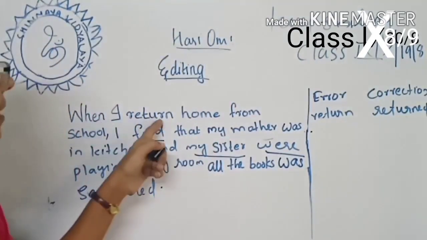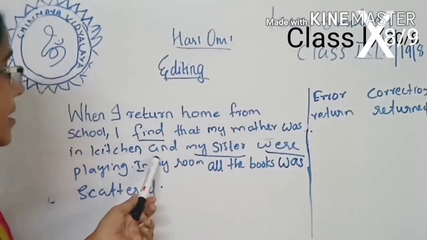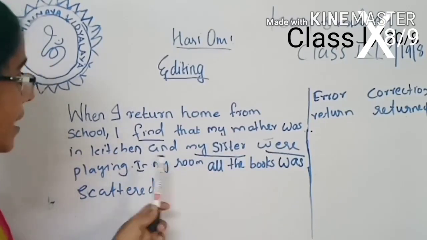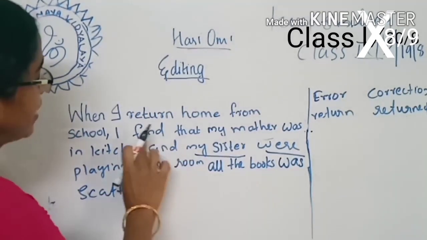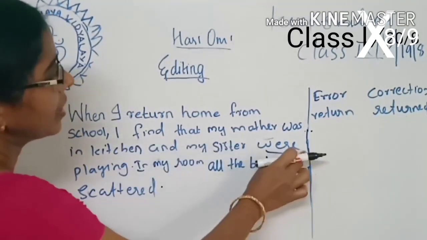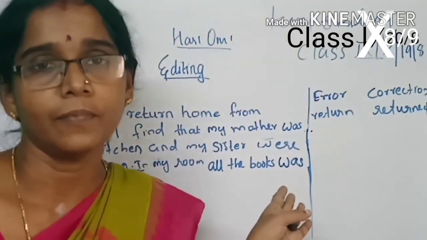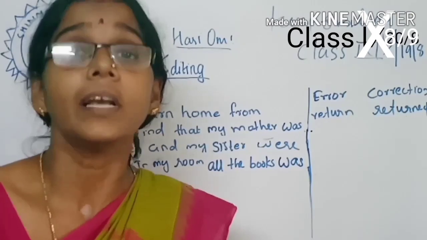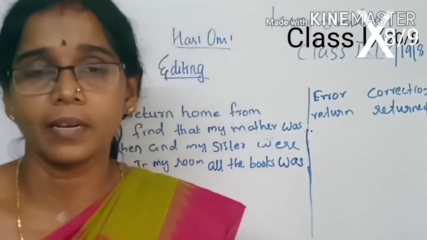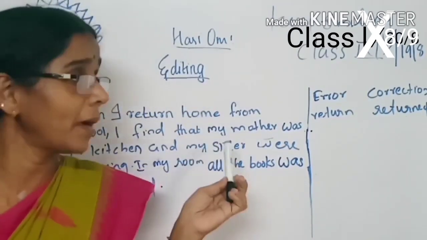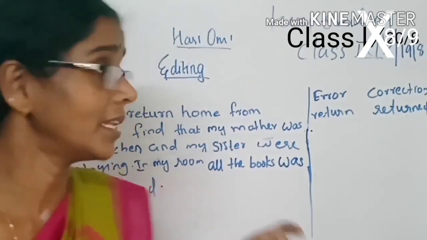Listen. When I returned home from school, I find that my mother was in kitchen and my sister were playing. In my room, all the books was scattered. When you get a question, at first you should read the full paragraph. If you read the full paragraph, it is very easy for you to identify the tense which is used in this paragraph.